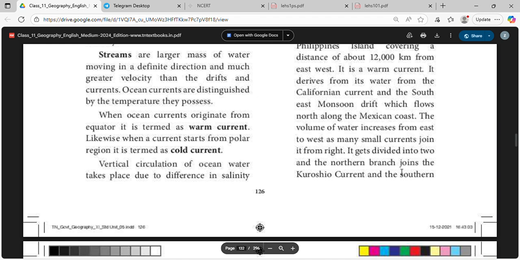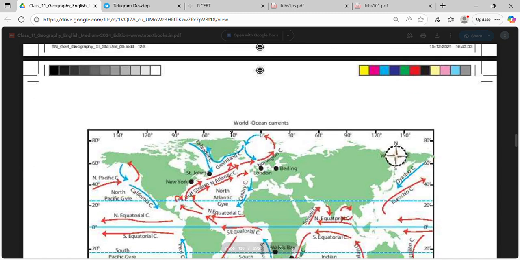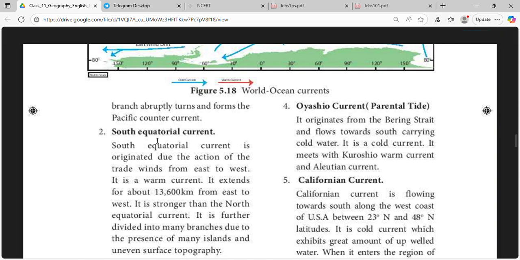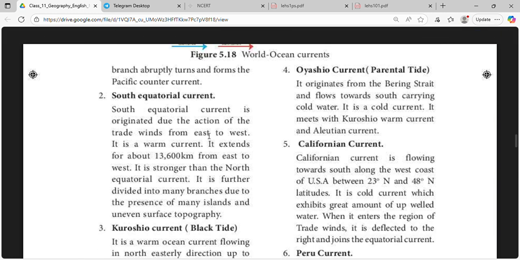The volume of water increases from east to west as many small currents join it from the right. It gets divided into two, and the northern branch joins the Kuroshio current, and the southern branch abruptly turns and forms the Pacific counter current.